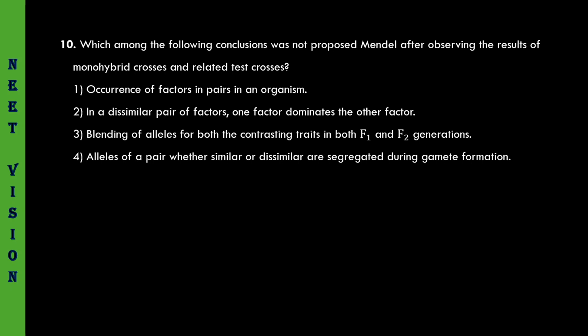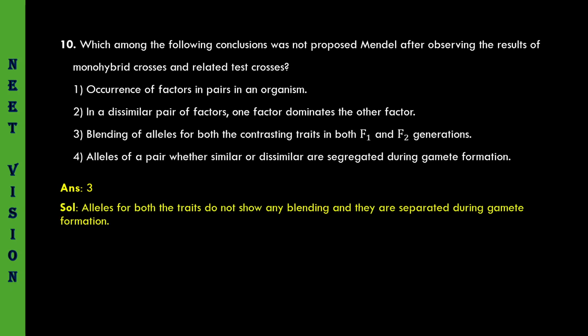Alleles of a pair, whether similar or dissimilar, are segregated during gamete formation. Yes, he proposed this one. So, based on that only, the law of segregation is dependent. So, this is the law of segregation. Third option must be the conclusion that was not made by Mendel. That is the answer. Third one. Alleles for both the traits do not show any blending and were separated during gamete formation. Yes. Coming to the next question.